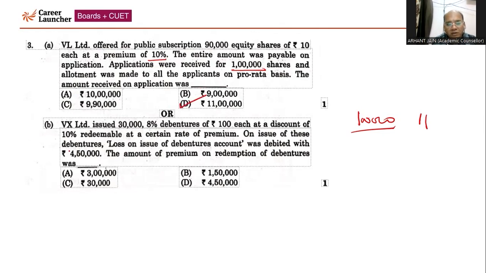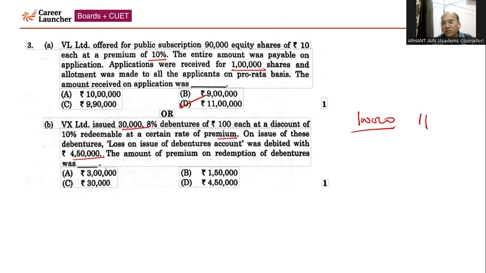Now, with respect to the B part, the internal choice, this question has VX Limited issued 30,000 8% debentures of rupees 100 each at a discount of 10%, redeemable at a certain rate of premium. So in this question, we are given the discount at the time of issue as well as the premium at the time of redemption, right? So on these debentures, loss on issue of debentures is debited 4 lakh 50. You know that loss on issue of debentures is a combination of both. When we pass the compound entry, it includes the discount on issue of debentures as well as the premium on redemption of debentures.